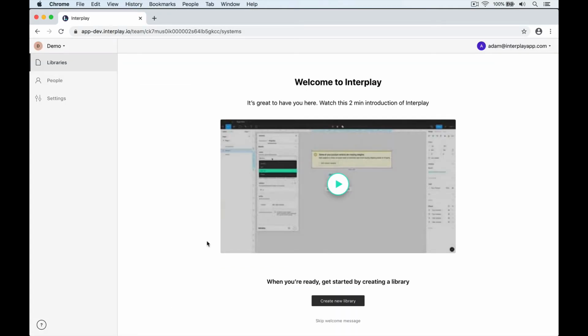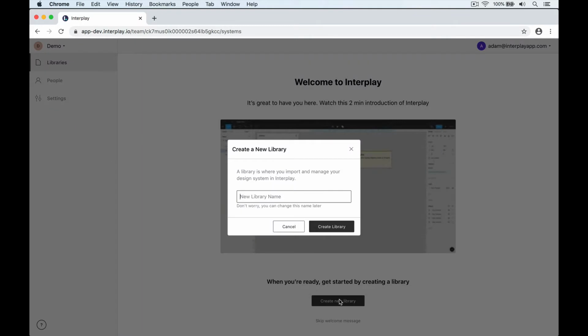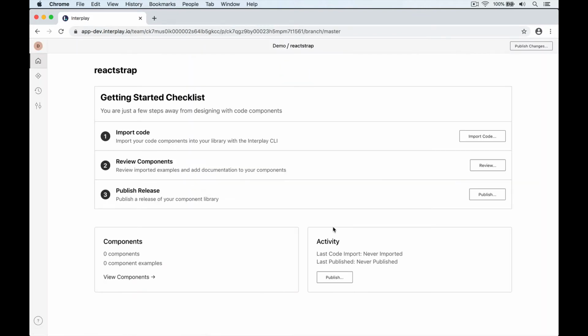The owner of the account would first sign up for Interplay access and create a new team in Interplay. A team is effectively a container that controls security for everything you put in it. So here I have signed up and created a team called Demo, and the first thing I'm going to put in it is a code library called React-Strap. So I'll click Create New Library and call it React-Strap.